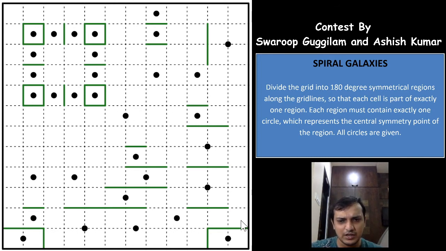And is there a way to connect this cell? Can we go this way? Okay, it is still possible to go this way, but the moment we go this way, this cell will also have to go the same way, right? Is that possible? Let us see. If this cell and this cell are of the same galaxy, and this comes inside 3 cells, this has to come inside 3 cells, right? If it goes down one cell, it has to go up the other way, right? Which means that coming this way is not at all possible, so this cell will have to be taken by this galaxy only this way.